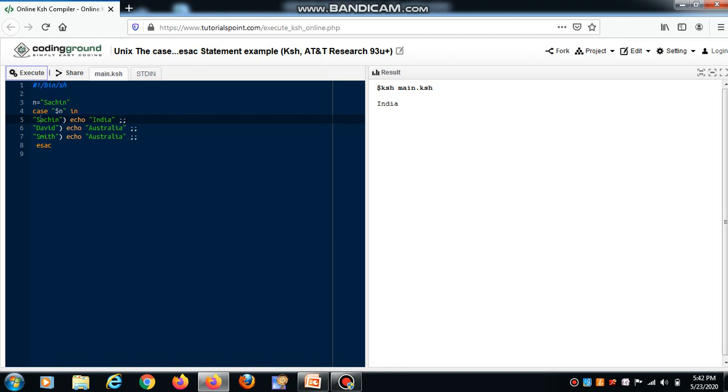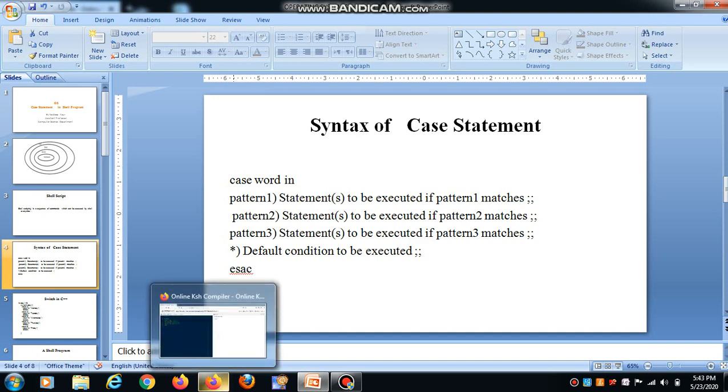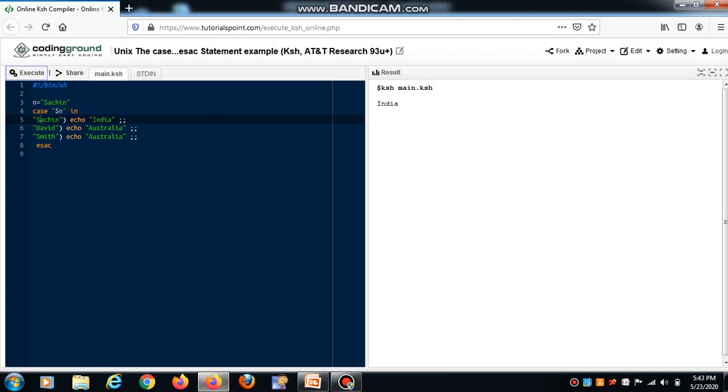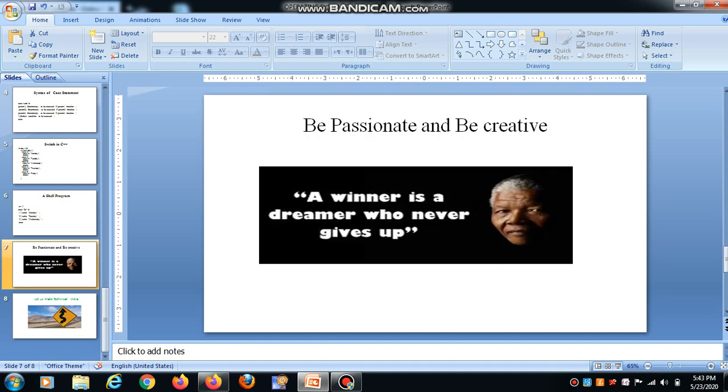So in a pattern you can give any value, numeric, or you can give any character. You can see this pattern 1. In pattern 1 you can give any numeric or any character type value. You can see Sachin is pattern 1, David is pattern 2. So today we have covered the case statement in shell programming.